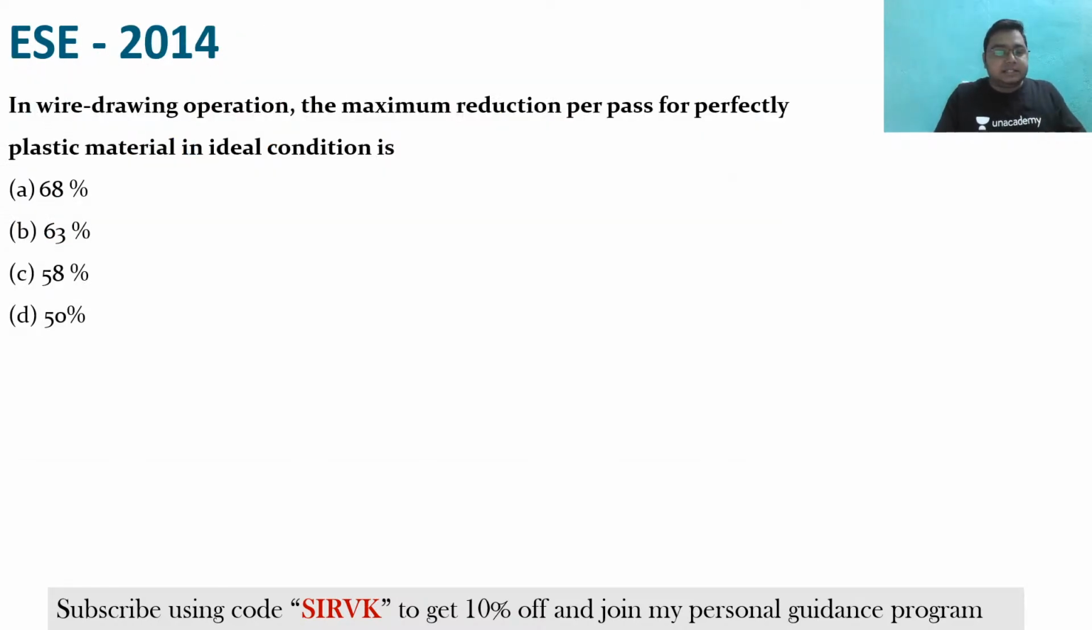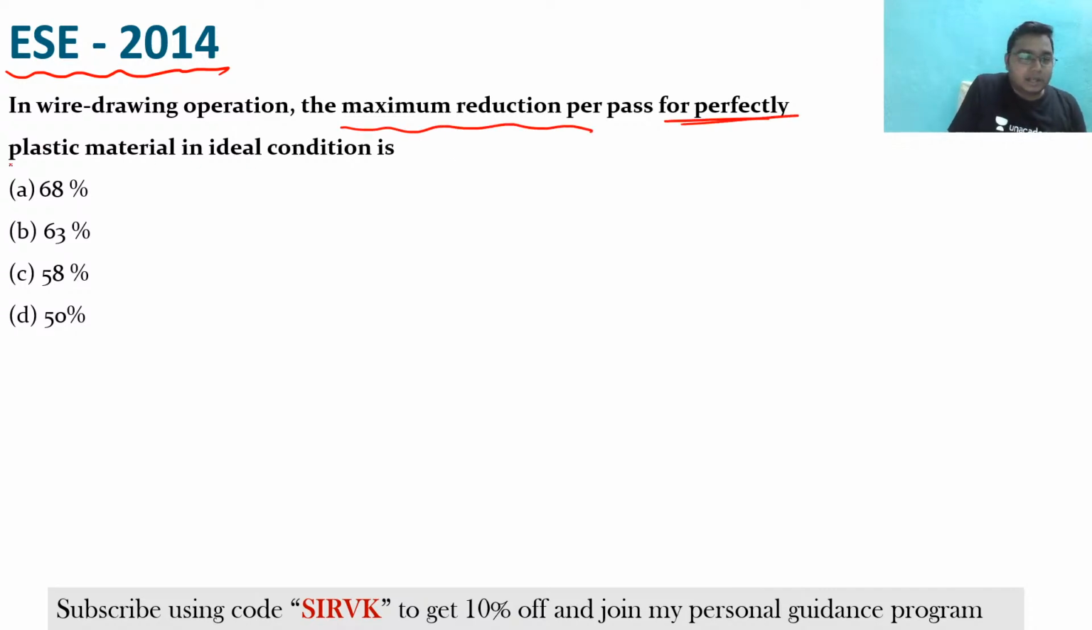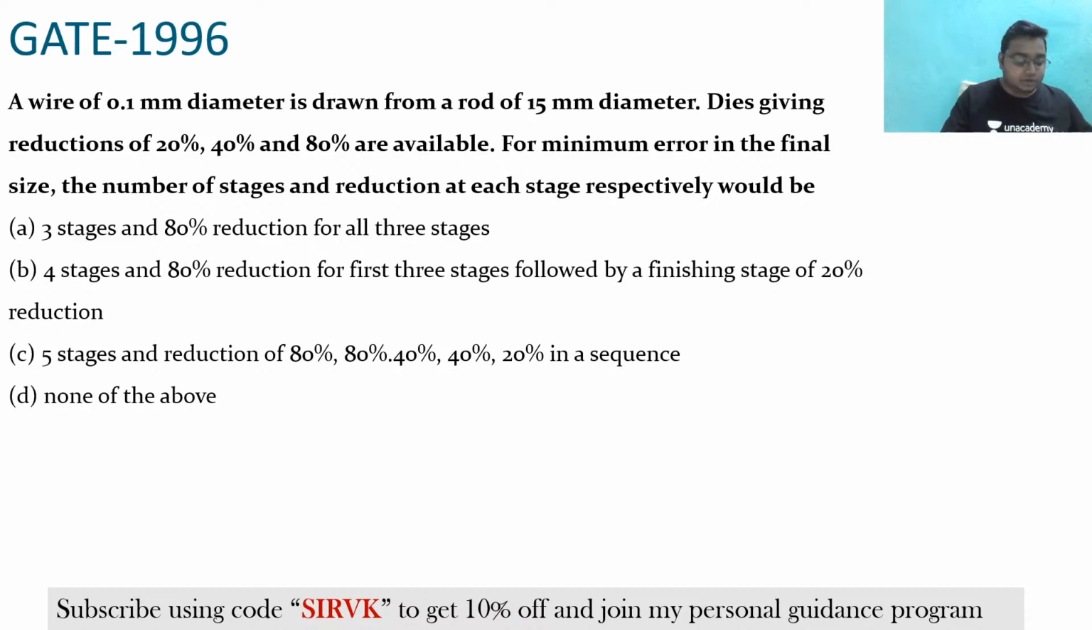And this is the same question that has been asked. Please try to tell the answer of this question. What would be the answer? The same question is there again. EAC 2014: in a wire drawing operation, what is the maximum reduction per pass for a perfectly plastic material in the ideal condition? It is option B, that is 63%. I hope you are understanding these questions. Now try to solve this question.